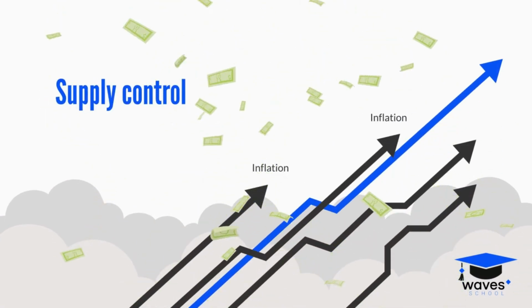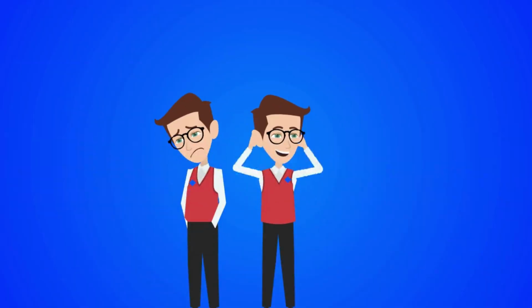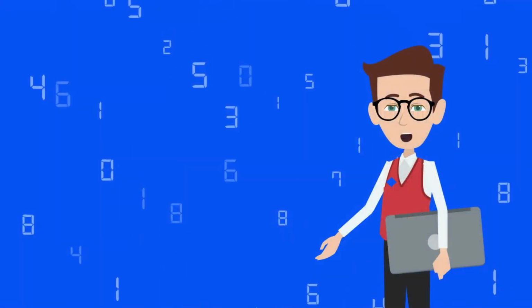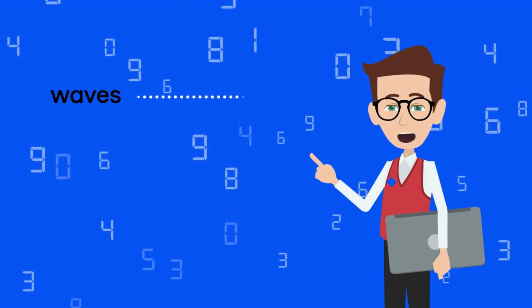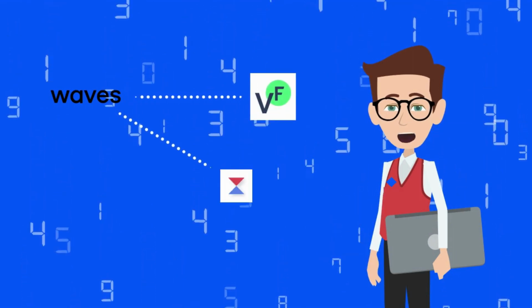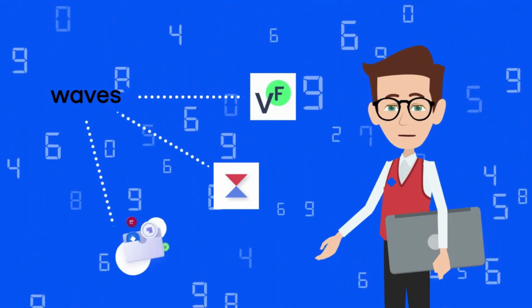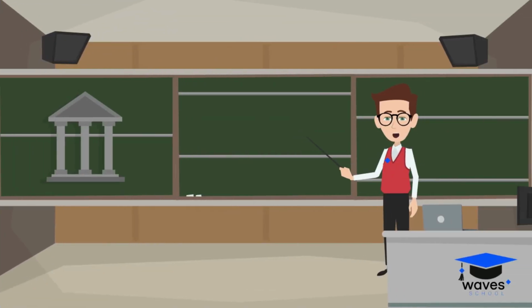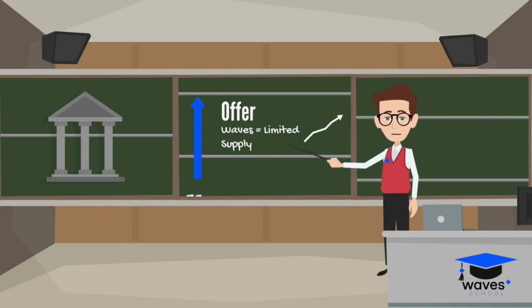So what solution is there to this problem? This is where cryptocurrencies appear. With the aim of limiting the printing of money, ecosystems such as Waves aim to solve the problems of the traditional financial system. Let's look at an example. We have seen how central banks make money decrease in value by printing cash all the time. On the other hand, Waves offers a limited supply. Thus, unlike traditional money, the value of your cryptocurrency will rise over time.